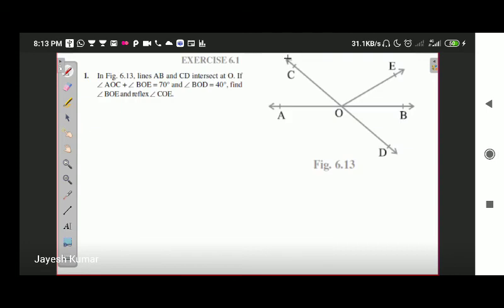Exercise 6.1, question number 1. Question number 1 is, in the given figure, there are two straight lines AB and CD. Let me write down what is given to us. AB and CD are straight lines.